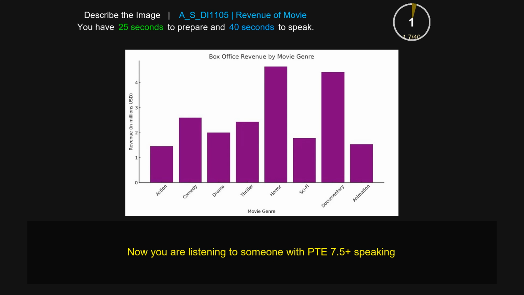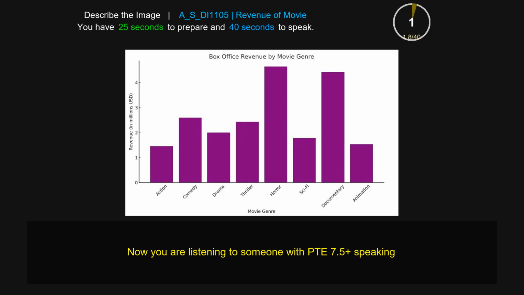This bar chart represents box office revenue by movie genre. The horror saw the highest level at 5 millions, followed by documentary at 400.1 millions, followed by comedy at 2.7 millions. Moreover, the most significant decrease occurred in science fiction at about 2 millions. In conclusion, this bar chart reveals significant dominance in office revenue in different genres.